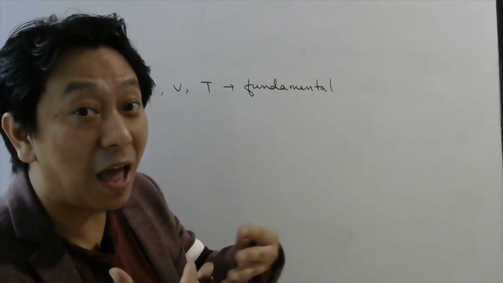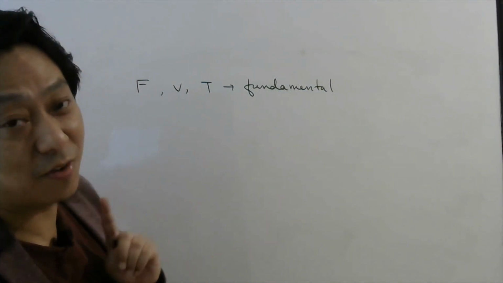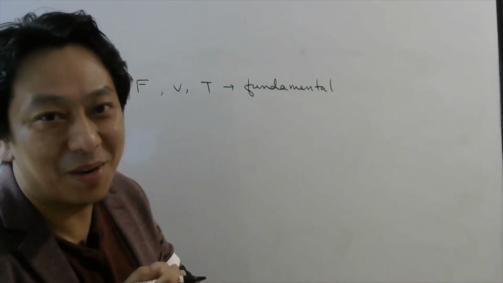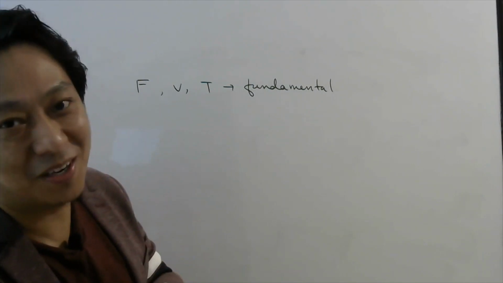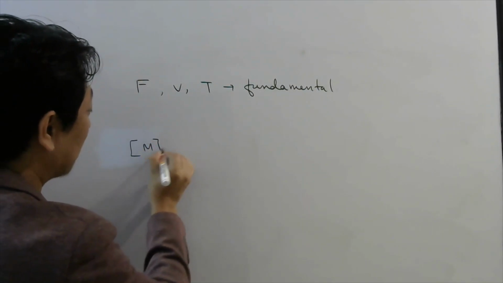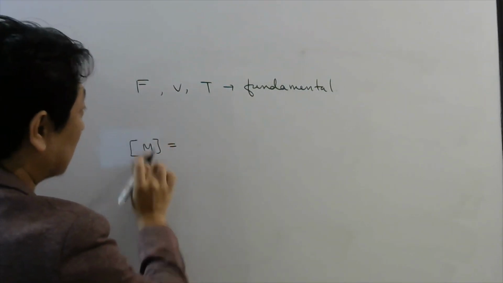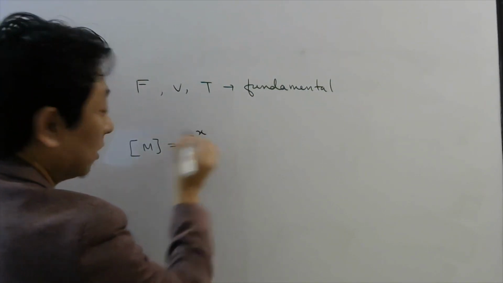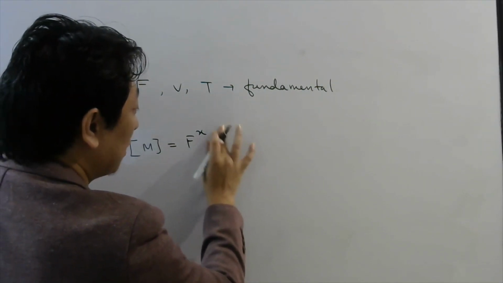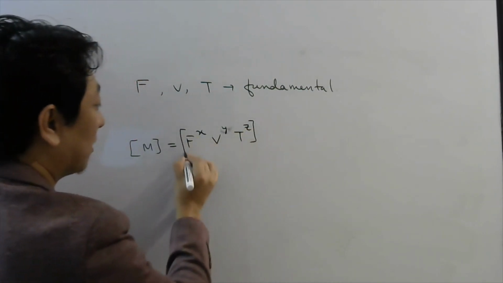So we can always have a system of units in which force is fundamental and velocity is fundamental. But now which one will not be fundamental? Now mass will not be fundamental and length will not be fundamental. So they are asking you what would be the dimension of mass in terms of these three quantities. That means we need to write mass in terms of force power some number which we have to calculate, velocity power some number which we need to calculate, and time power some number which we need to calculate, right?